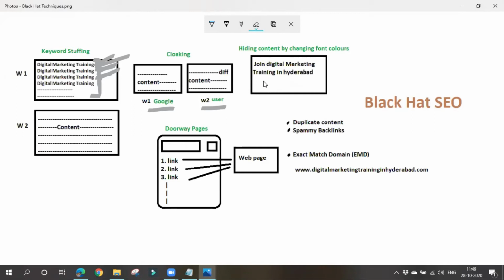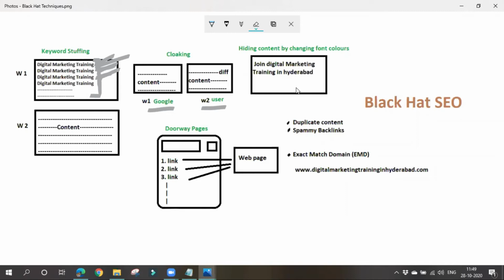If they write the content in white color only, will they be able to see that? Will the user be able to see it if the background color and the content color are the same? No, ma'am. The user cannot recognize that, right? So people will be doing such things. They'll be hiding the content by changing the font colors or background colors. Their font color and the background color will be the same, then users cannot recognize the content.